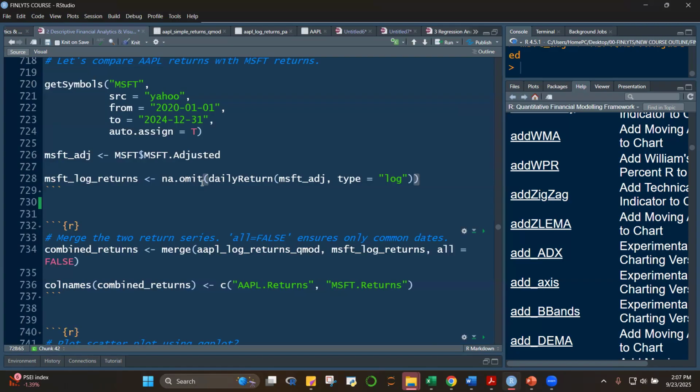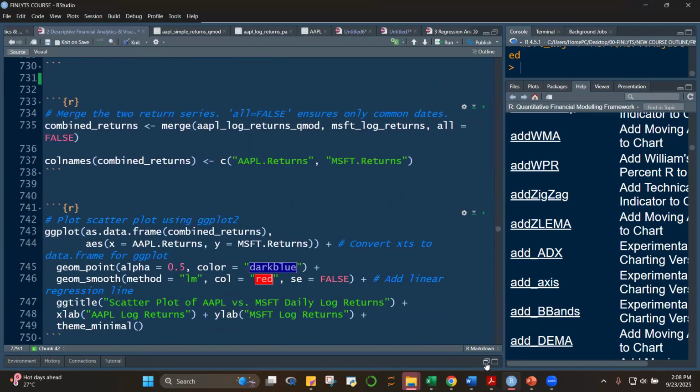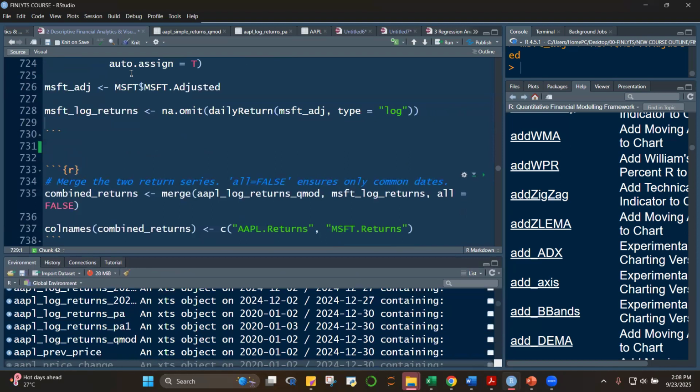So here, even if I use na.omit, the daily returns will still be the same. Okay, so I hope you have run this. And then I'll run this now. Microsoft log returns, let me see. Here in the environment, or I can just type here view. MSFT underscore log underscore returns. It didn't show. Microsoft log returns.